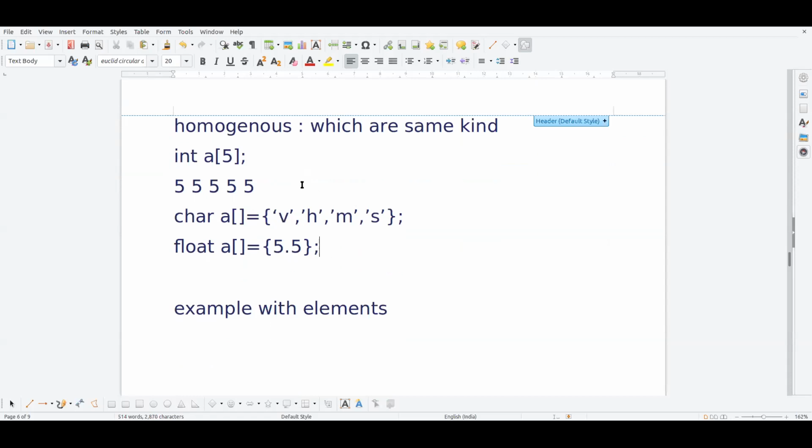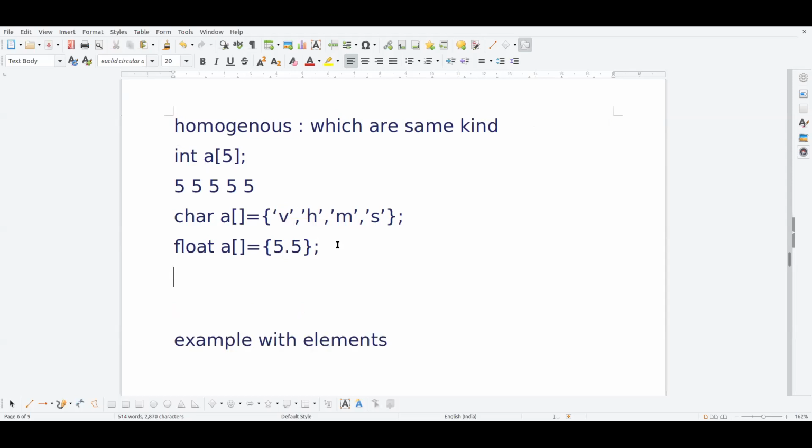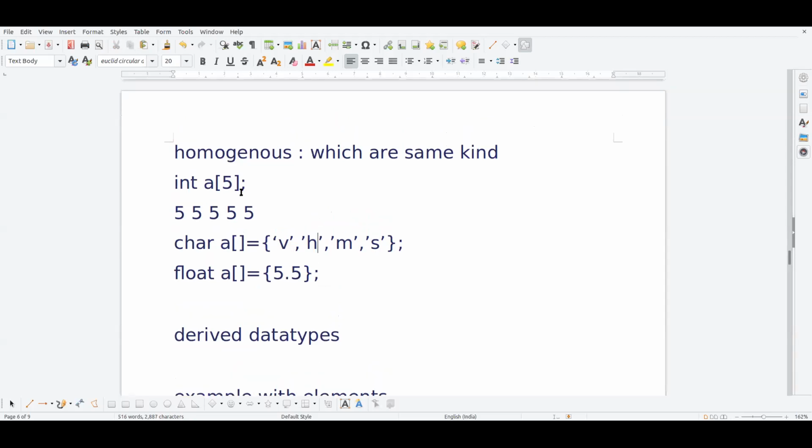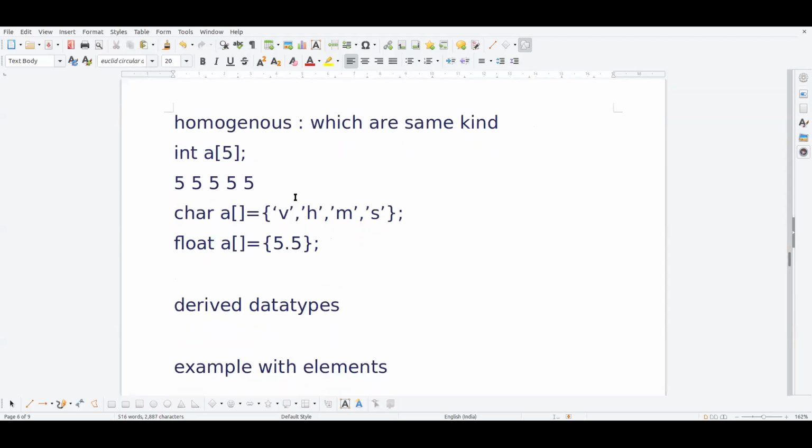We have the concept of structures. We will discuss it in the next classes. It will take heterogeneous types of data. That is, we can have a combination of character, float, and integer. That is called a user defined data type, and it comes under derived. Yesterday we discussed primary data types and derived data types. So that comes under derived data types. I hope the basics of array are clear.